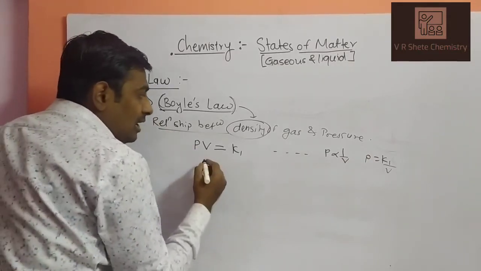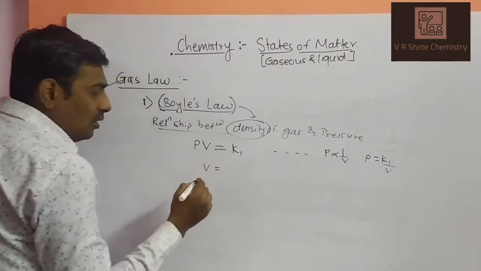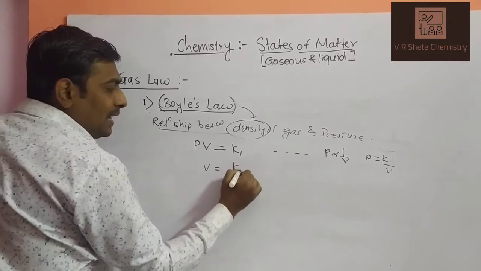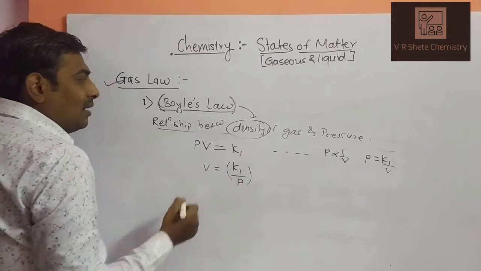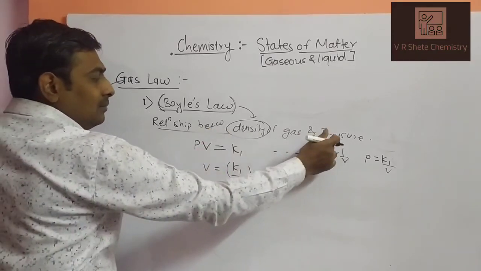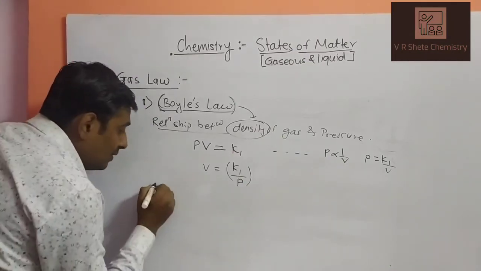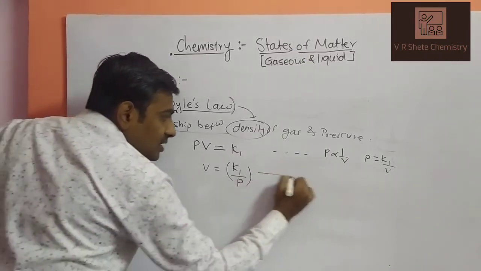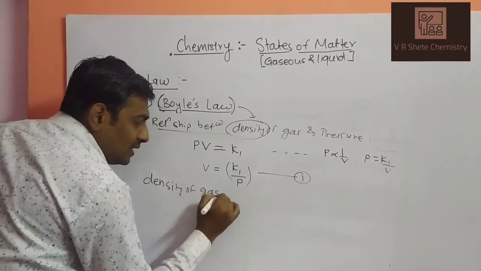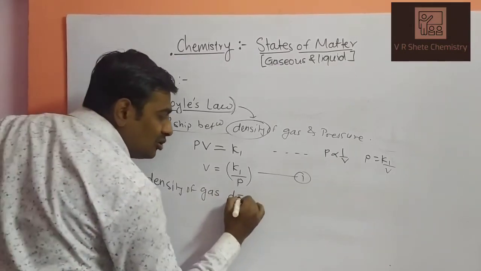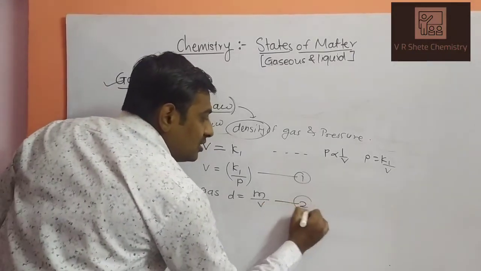So what is the value of volume with this equation? The value will be K1 upon P. This is your equation number 1. And we are finding the relation between pressure and density. We know that density of any gas, denoted by D, is equal to mass upon volume. This is your equation number 2.